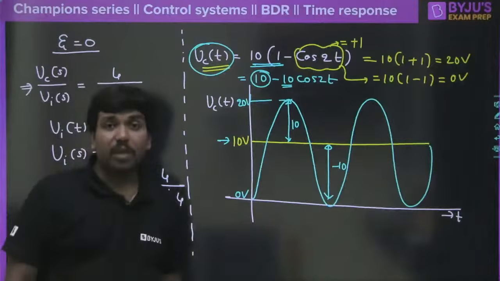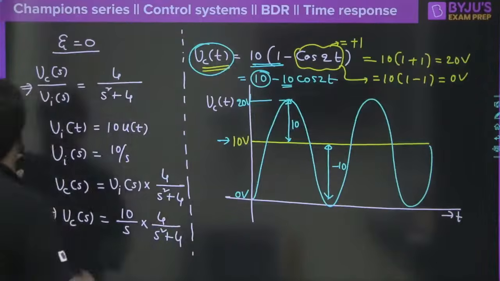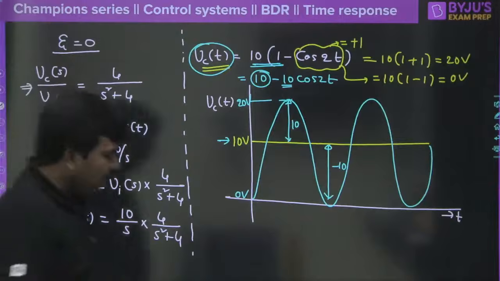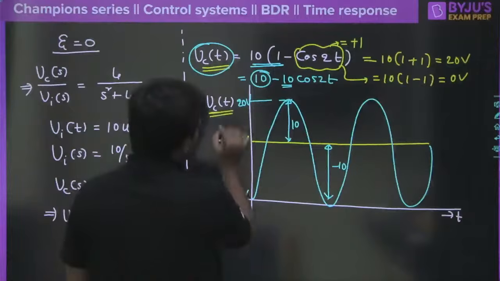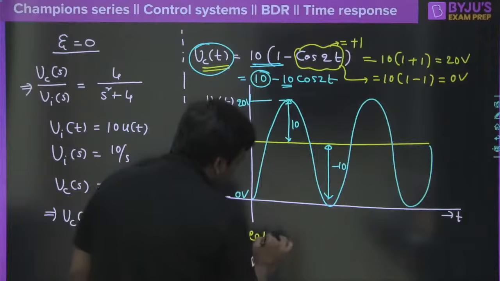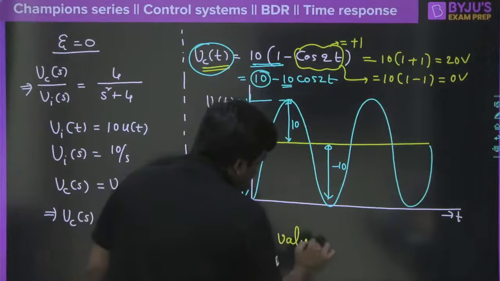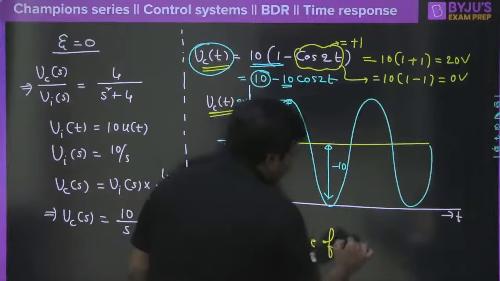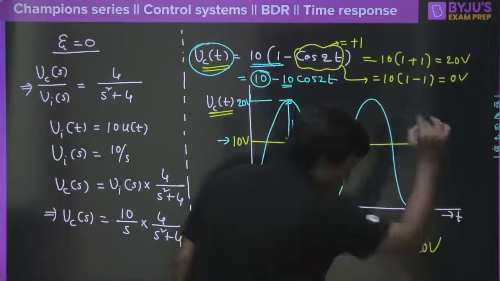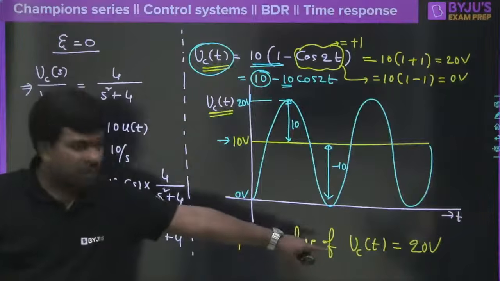So what is the peak value that you can see in the capacitor voltage now? Any one of you? What was the peak value? Look at that, the peak value of the capacitor voltage, or peak value of Vc of t, is equal to 20 volt here. Clear? Peak value of the capacitor voltage is equal to 20.